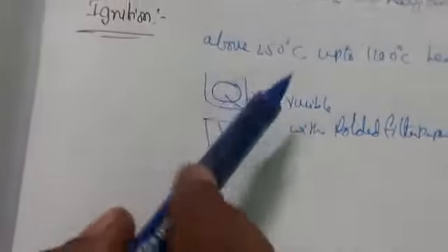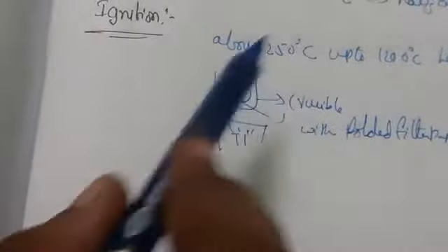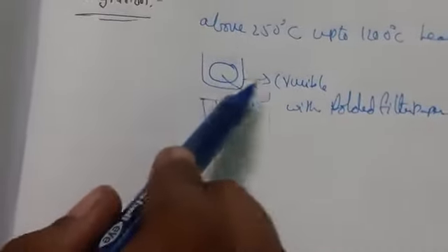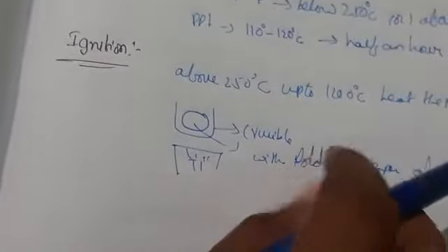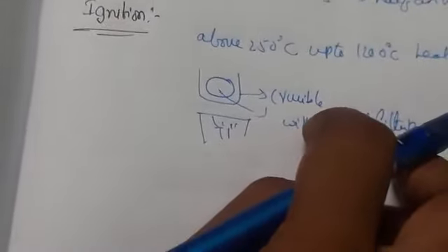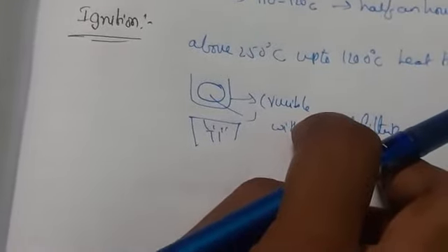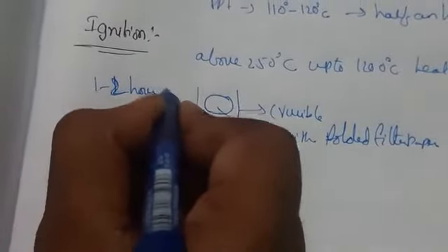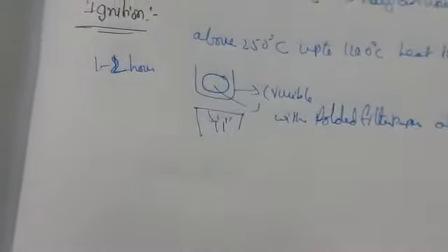Then the filter paper is folded and kept in the crucible on the tripod stand. The crucible should be placed and you have to heat it on a low flame, from 250 to 1200 degrees we can heat this crucible. We can heat it for almost 1 to 2 hours.